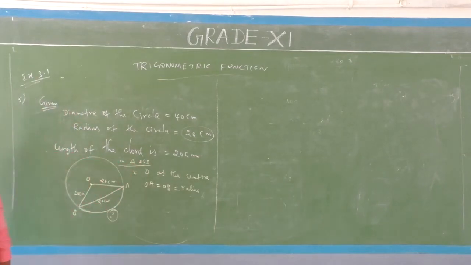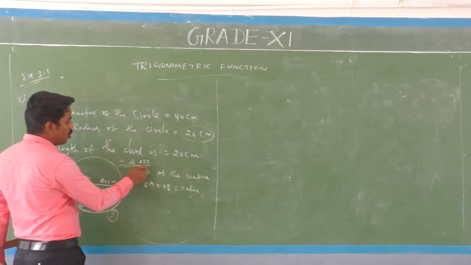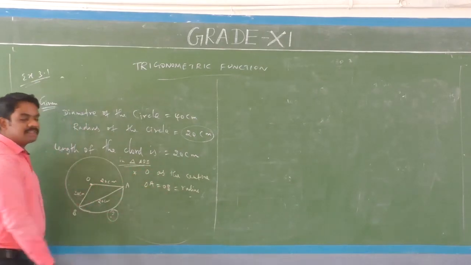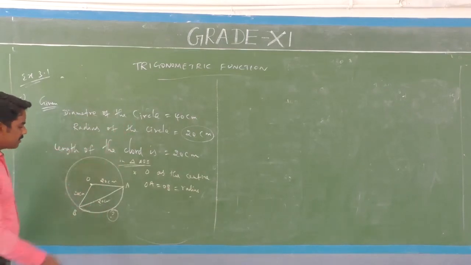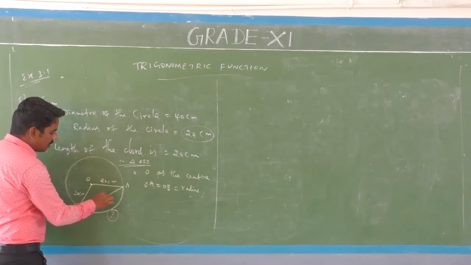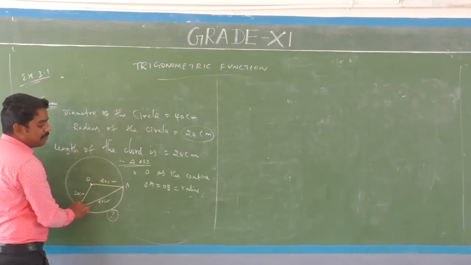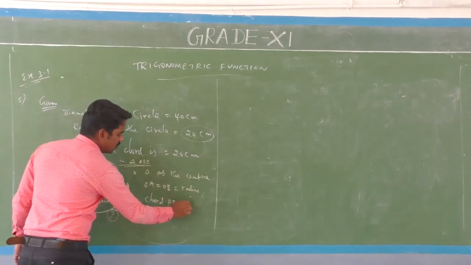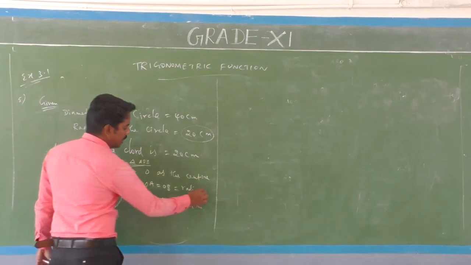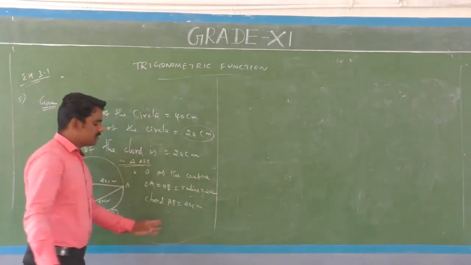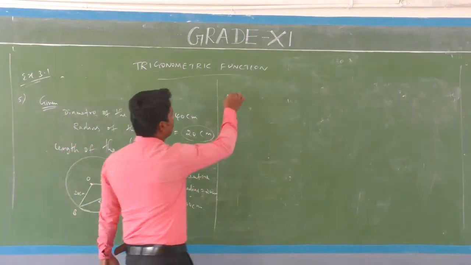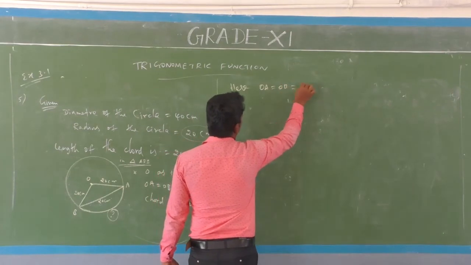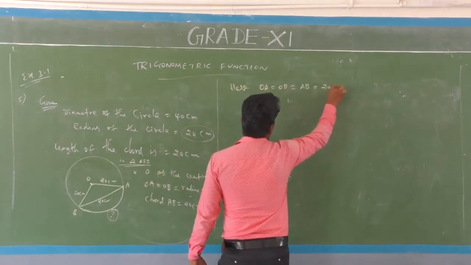In triangle AOB, O is the center and OA equals OB equals the radius, 20 centimeters. Next, the length of the chord AB is 20 centimeters, equal to the radius. Here, OA equals OB equals AB equals 20 centimeters.